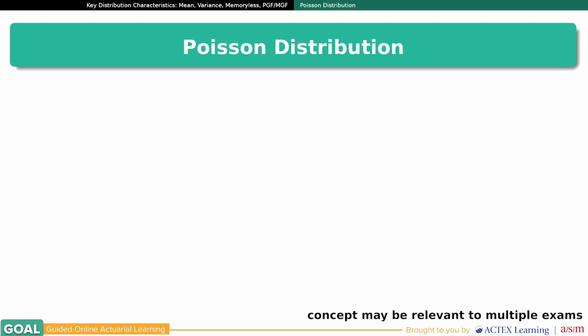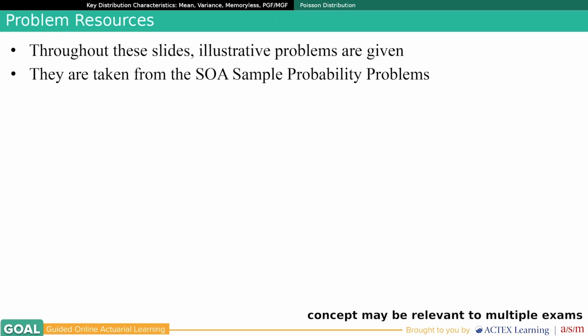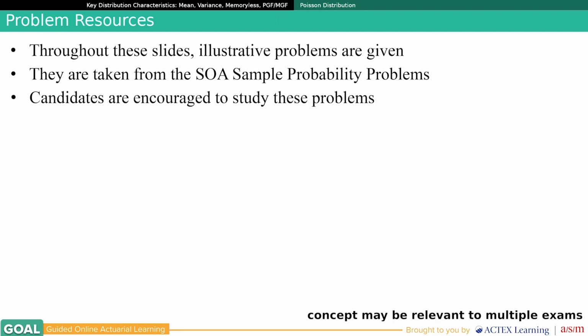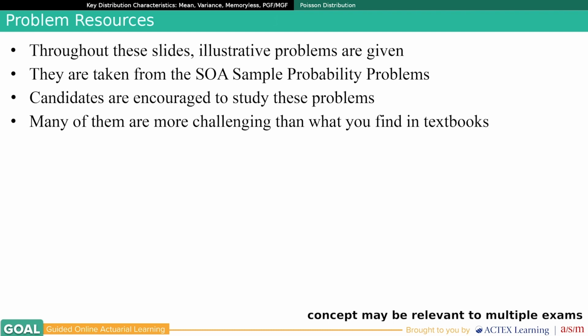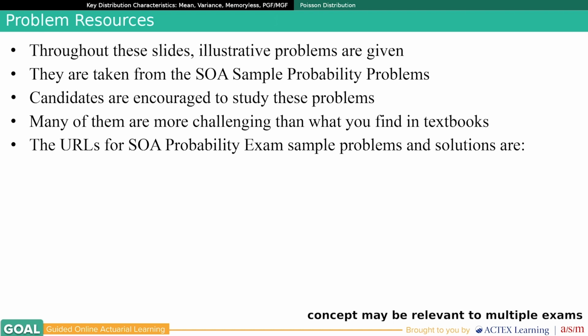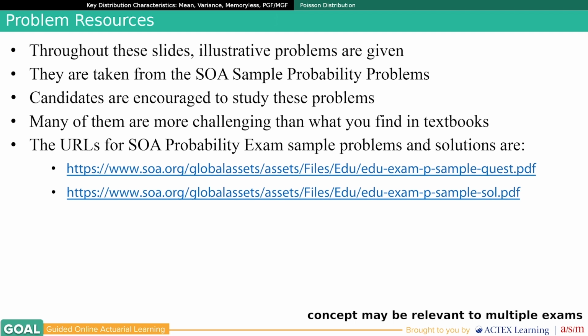Today we are covering Module D2.8, the Poisson Distribution, in Category D2, Key Distribution Characteristics. We begin by discussing problem resources. Throughout these slides on distributions, illustrative problems are given. They are taken from the SOA sample probability problems. Candidates are encouraged to study these problems. Many of them are more challenging than the problems you find in textbooks. The URLs for the SOA probability exam sample problems and solutions are listed on the slides.